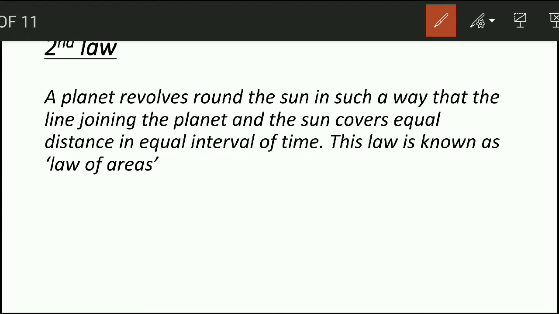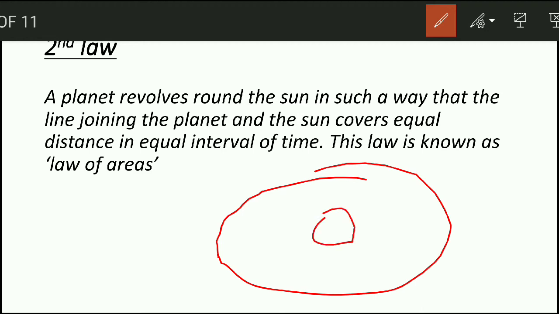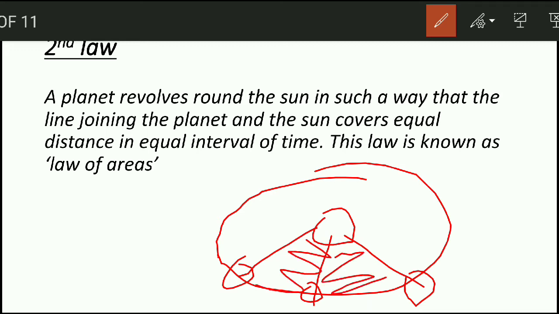Let's understand it by a diagram. This is the orbit of a planet. It is the sun. Here is the planet. Take an imaginary line from the sun to the planet. Area of this will be equal to the area of this. This is formalized in Kepler's second law of planetary motion.